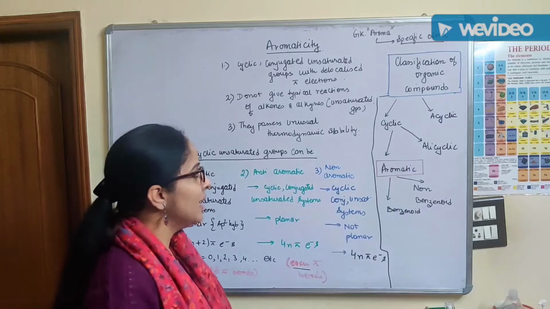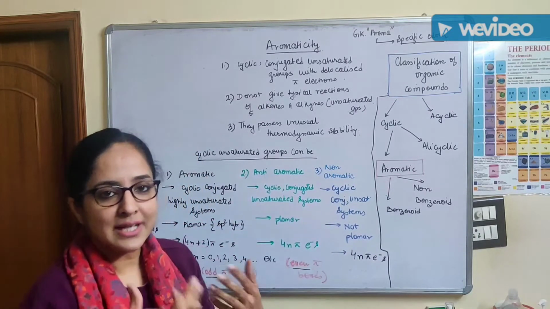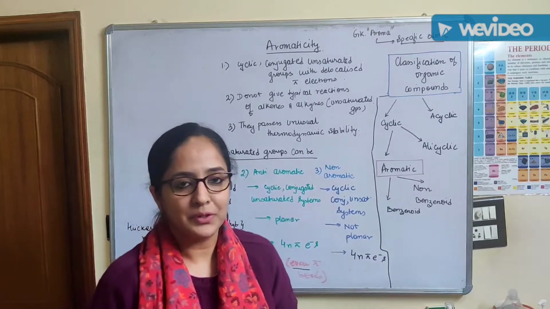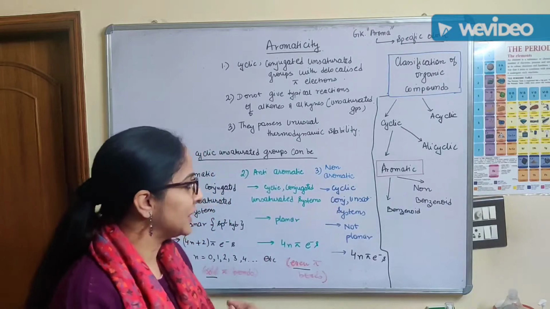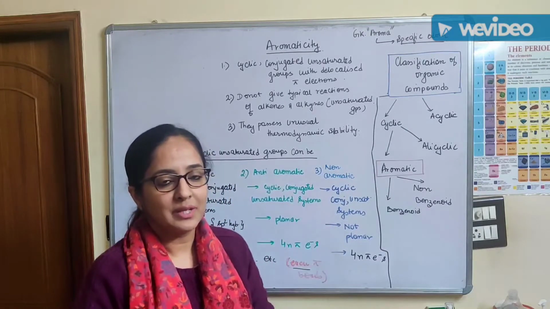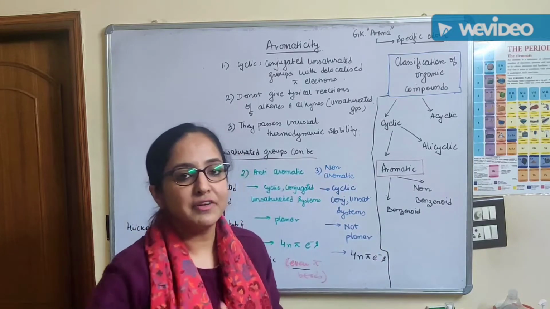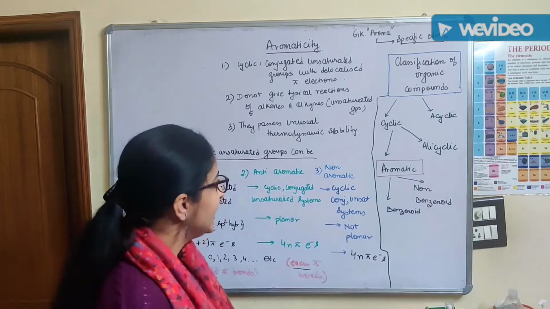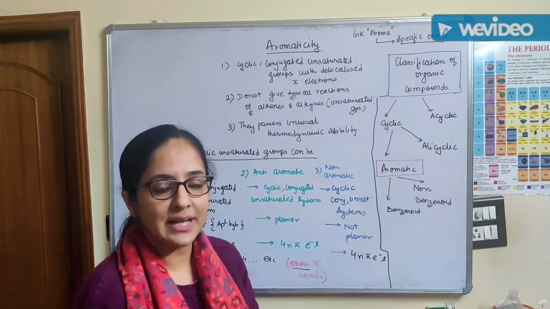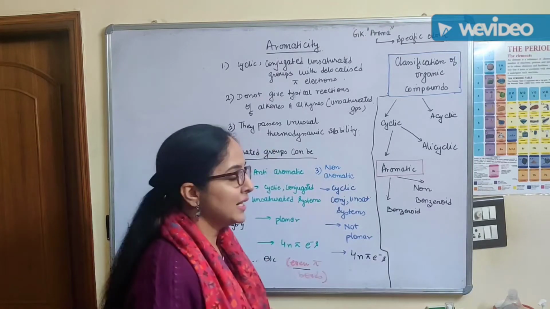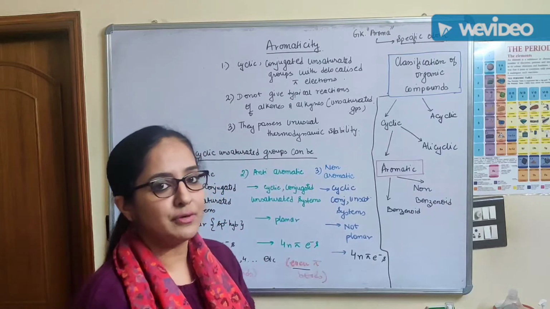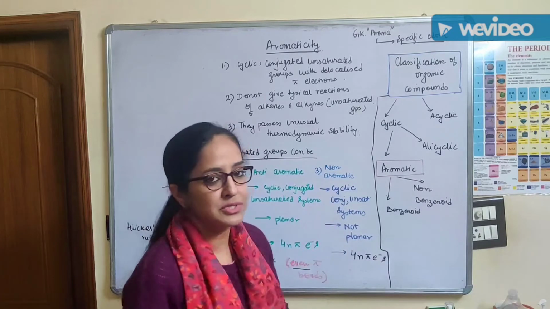As science progressed, the definition graduated from this assignment of aroma to certain compounds, and as we studied in the previous classes, in the classification of organic compounds, there's a category which is aromatic compounds.